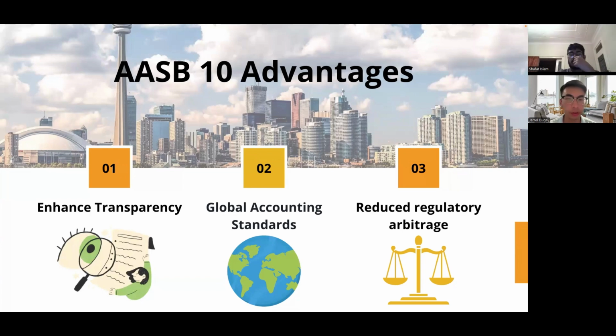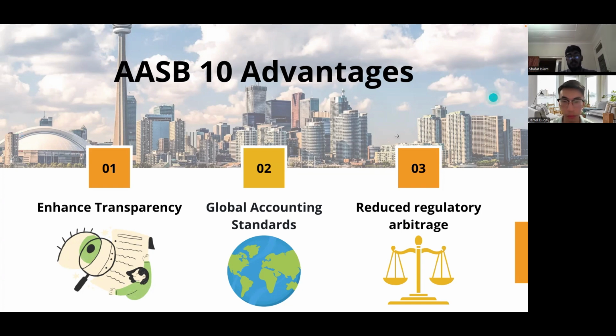AASB 10 ensures financial statements better reflect economic reality by strengthening financial integrity and aligning accounting practices with regulatory objectives. By prioritizing transparency and economic substance, AASB 10 upholds trust and accountability essential to financial markets, which Shafat will explain further.